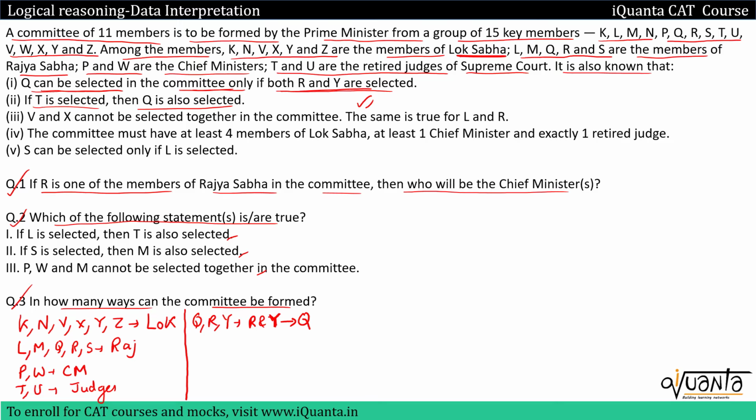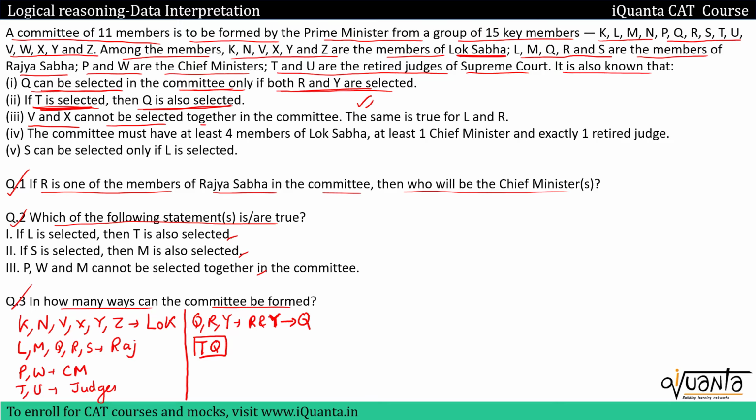So if both R and Y are selected, it is not necessary that we will have to include Q, okay? We may or may not include Q, but for inclusion of Q, R and Y must be in the team. Then next one is, if T is selected, then Q is also selected. So that means T and Q will always be together in a team. Or it might be a case that none of them is selected.